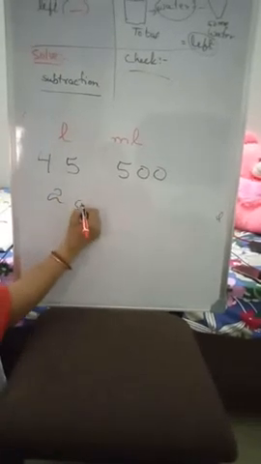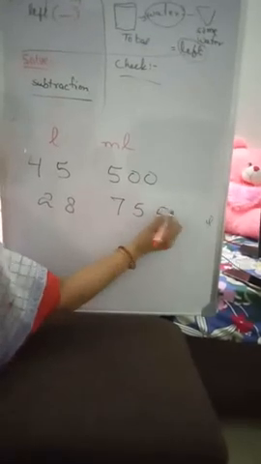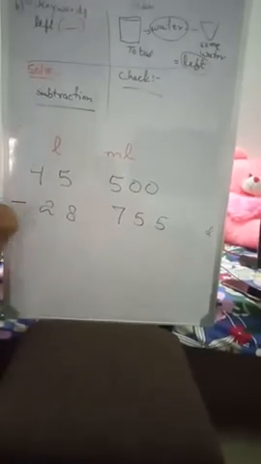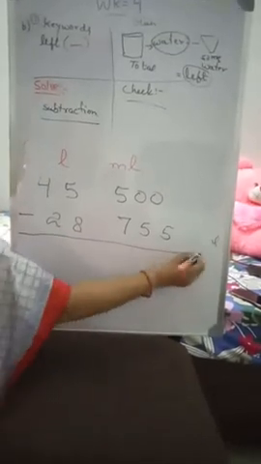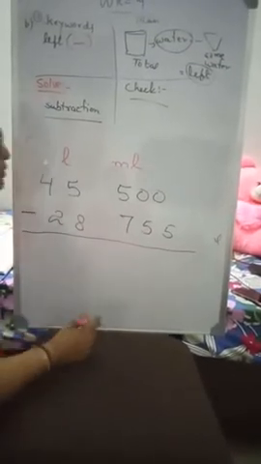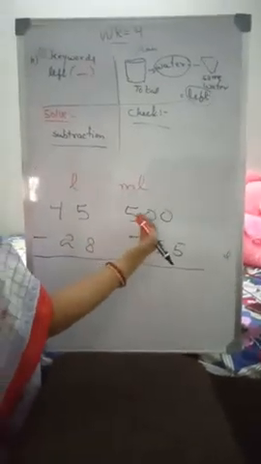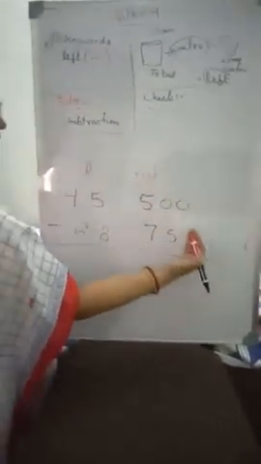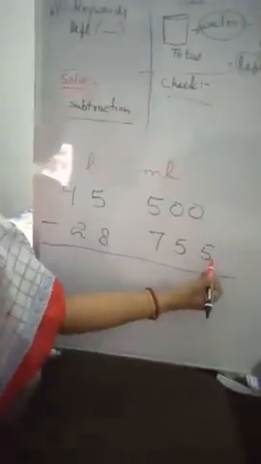It is 28 liter and 755 milliliter. Now the leftover quantity you have to find. We will do the subtraction operation. All of you look here. We will start the subtraction from the right hand side. Here we see that this is minuend and this is subtrahend.